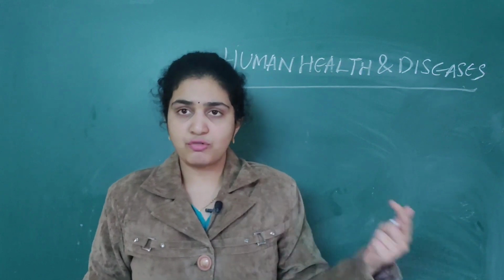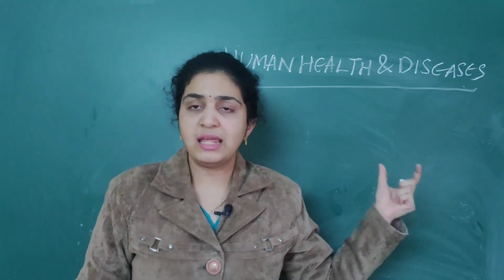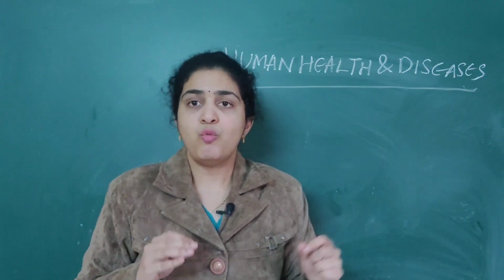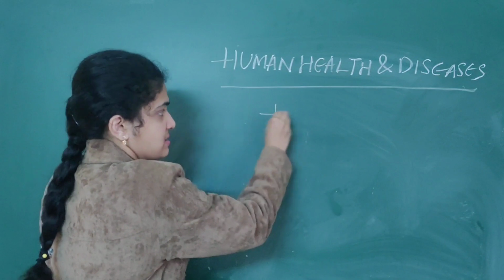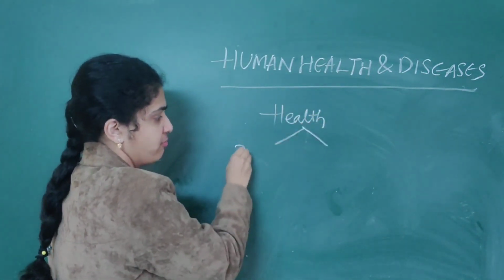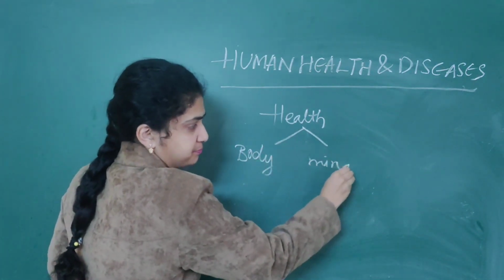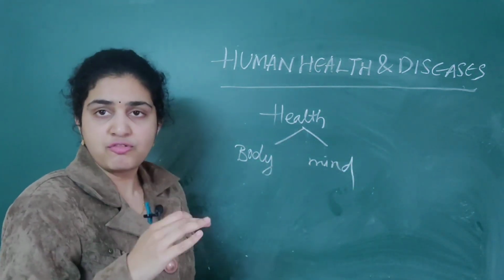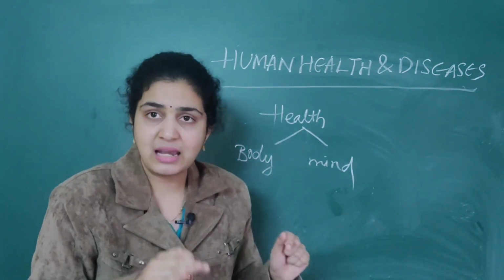Earlier, health was defined as a state of body as well as mind where there is balance of certain humors. It is a state of body and mind where there is balance.